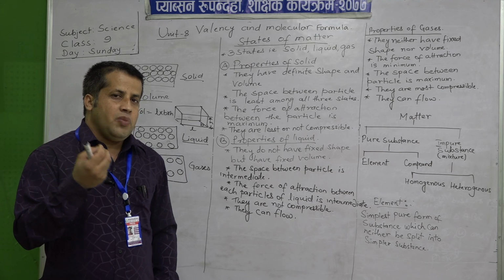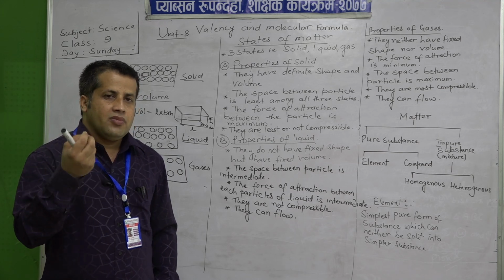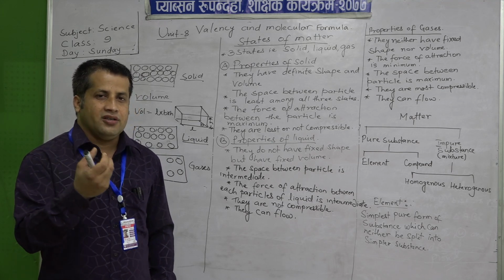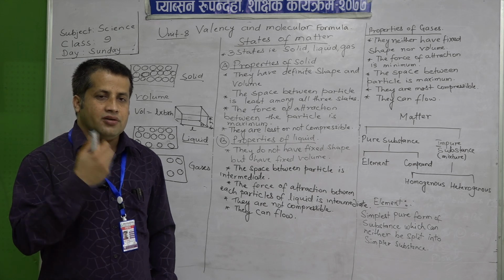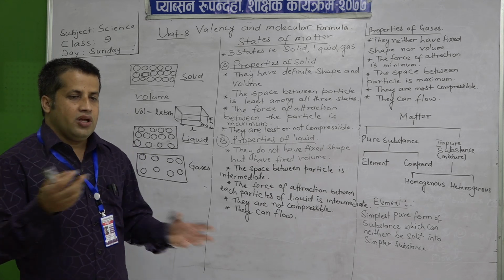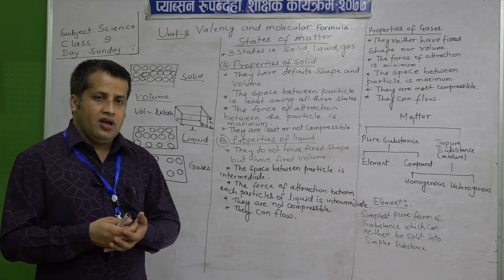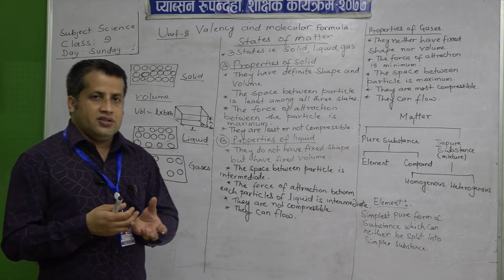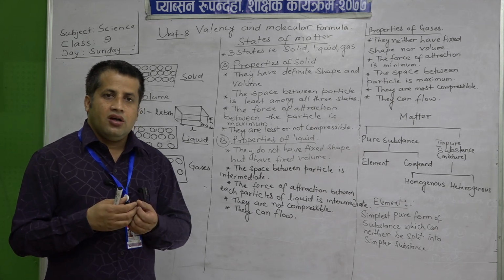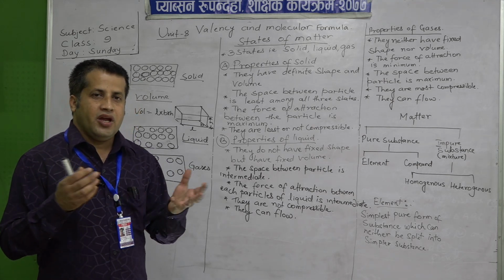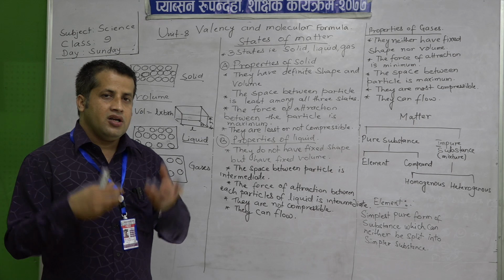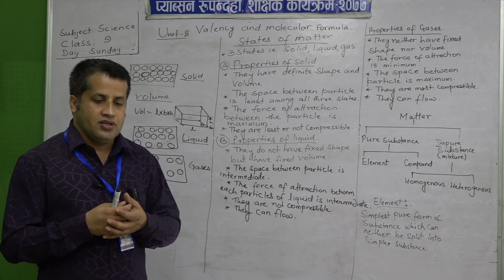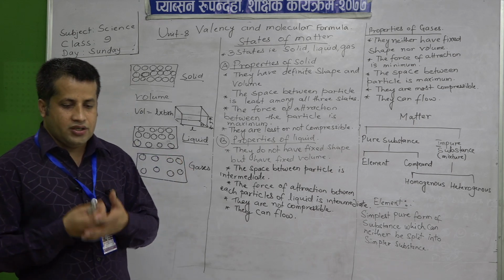Hydrogen is made of the same particles or atoms. Similarly, chlorine. Similarly, a pure substance like water is also made up of similar kinds of particles.